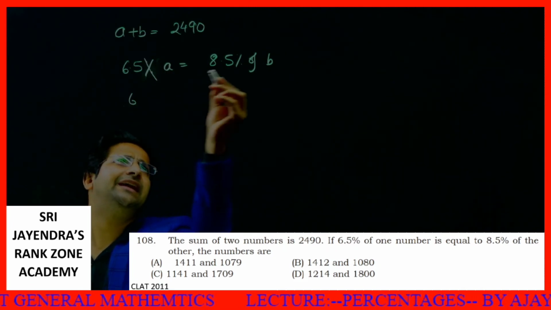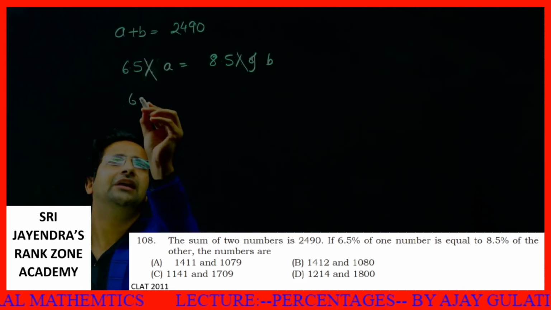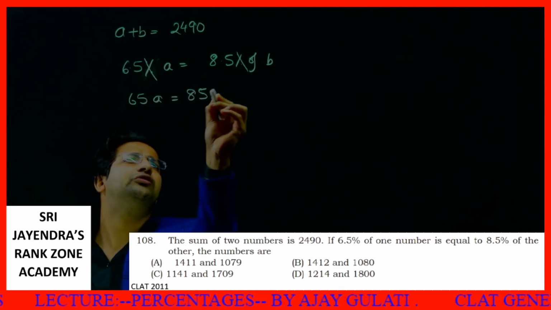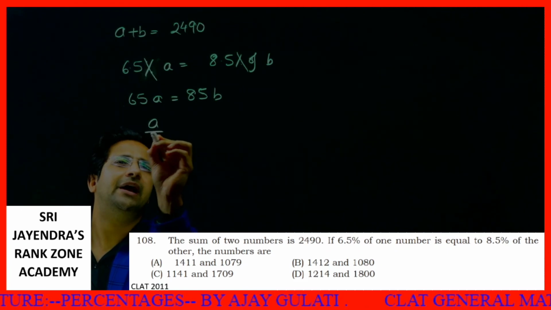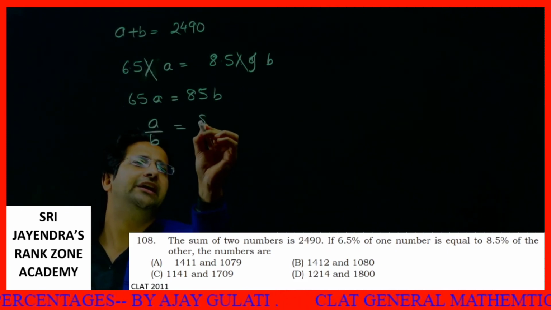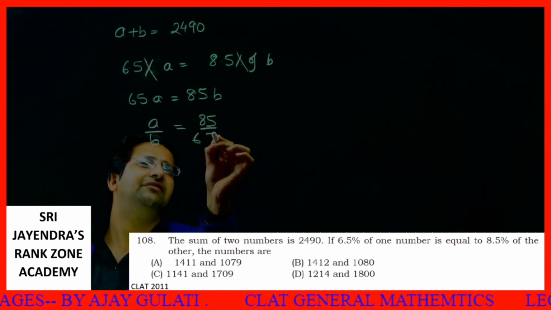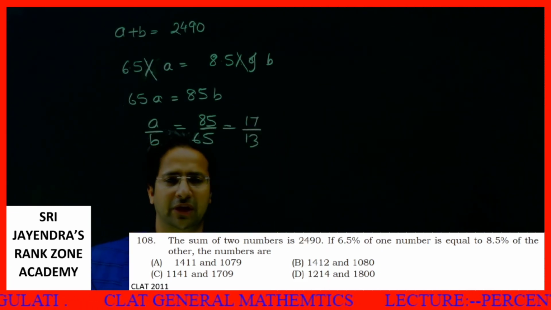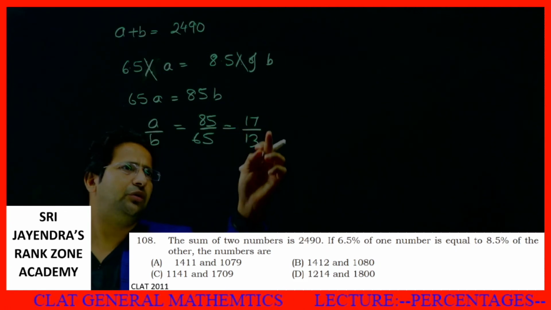So I can say percent sign cancel, 'of' and 'of' cancel. 65A is equal to 85B. You can also say it like this, A by B is equal to 85 by 65. Students, I'll tell you a very easy method for this also. This is a bit calculative, but we have to do it. A by B is equal to 17 by 13.